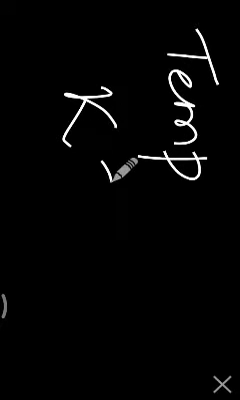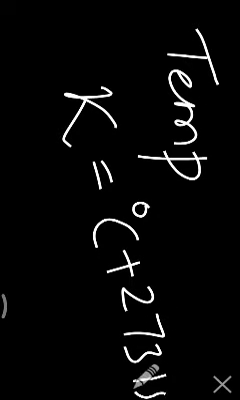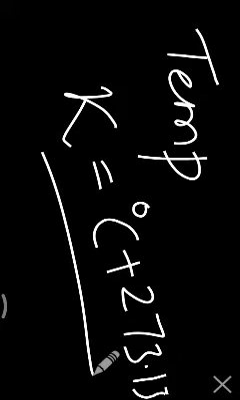Then temperature. Temperature is generally given in kelvins or degree Celsius. Kelvin is equal to whatever the degree Celsius is, added by 273.15. We take 273, fine, or 273.15. So these are the 4 measurable properties: mass, volume, pressure, and temperature.